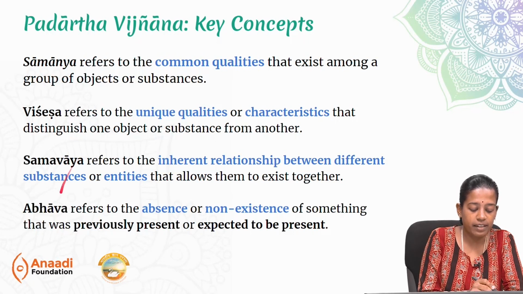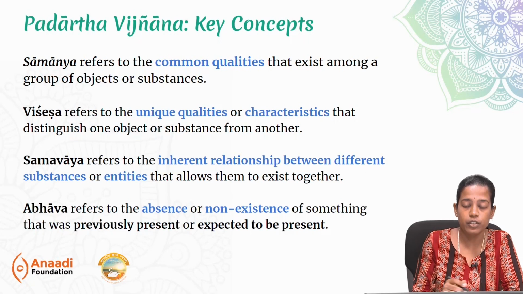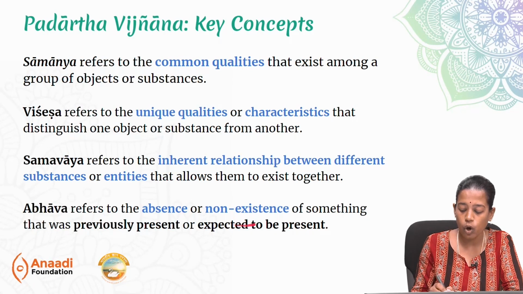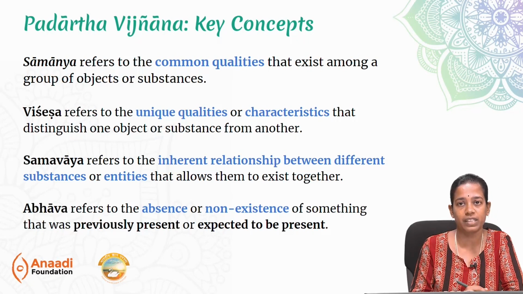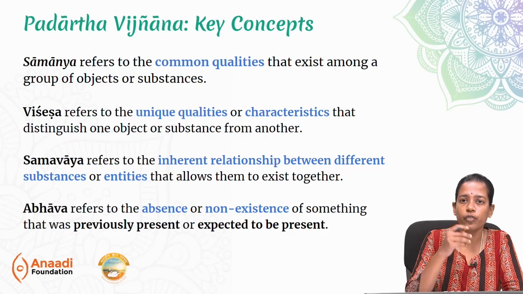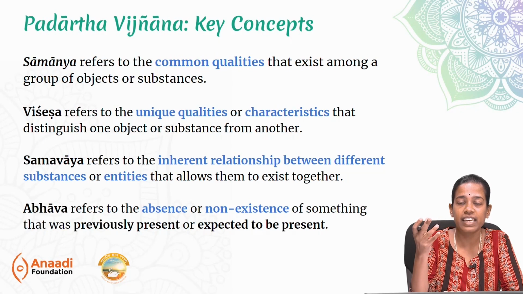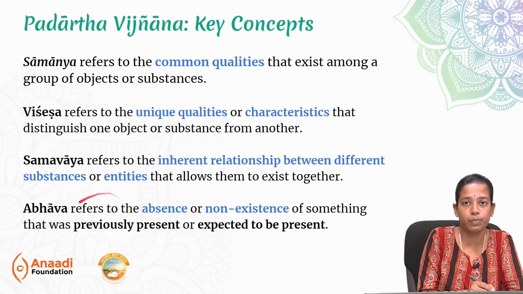Next is samavaya, which refers to the inherent relationship between the substances or the entities, which allows us to exist together. The last is abhava, which means absence or non-existence of something that was previously present or expected to be present. Let's take the example of fire. We expect fire to be hot. There has to be a flame. There has to be light. But let's say it's raining. Then we can see even the fire extinguishes. That means the fire is now in the abhava aspect.